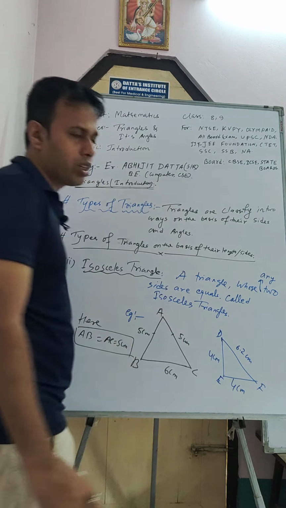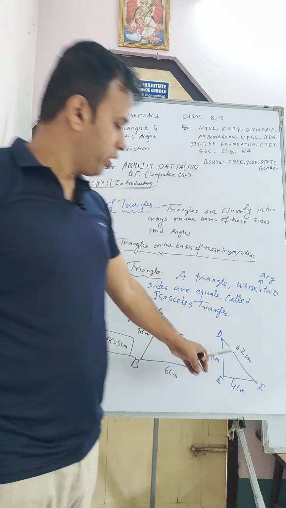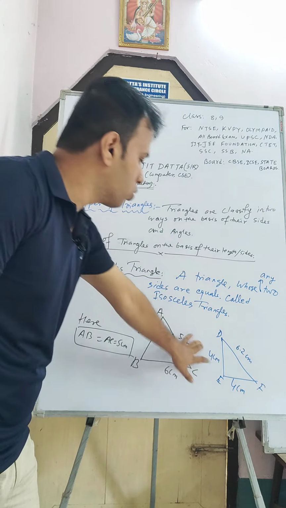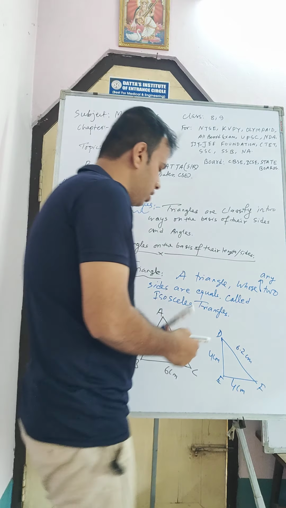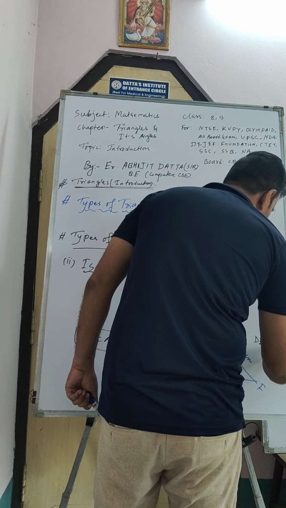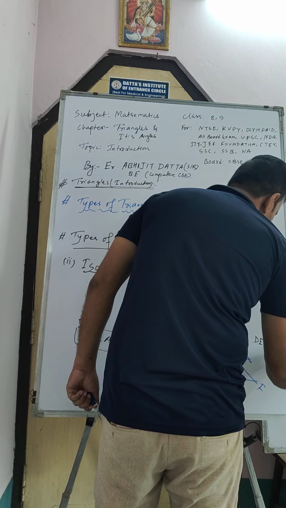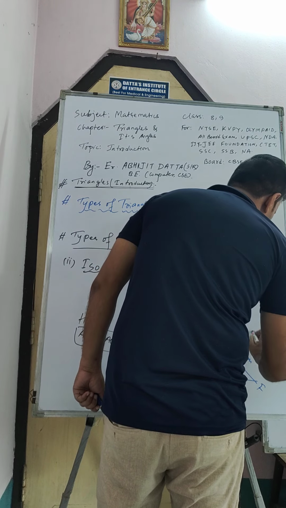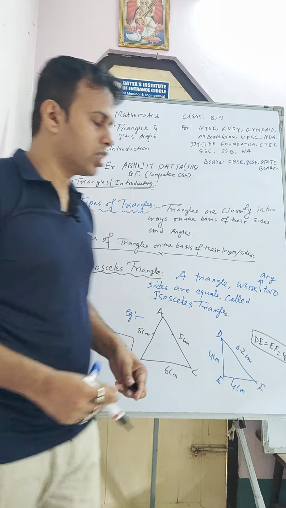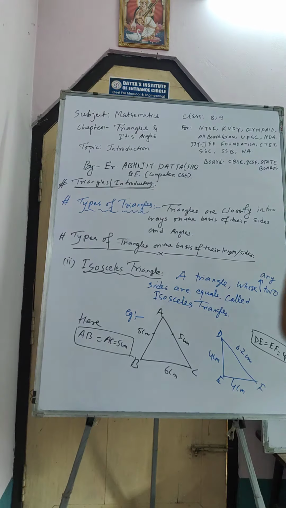This is triangle DEF. This one is also an isosceles triangle, whose two sides are equal. Here DE equals EF, equals 4 centimeter. Right. So these are two isosceles triangles.